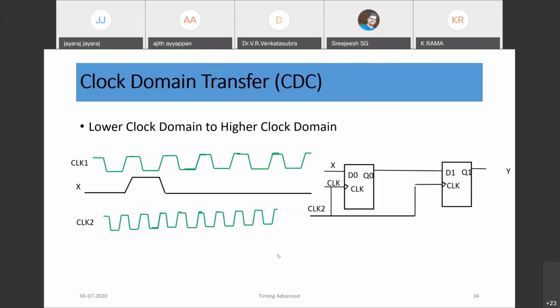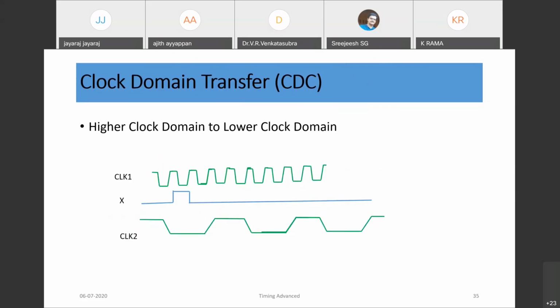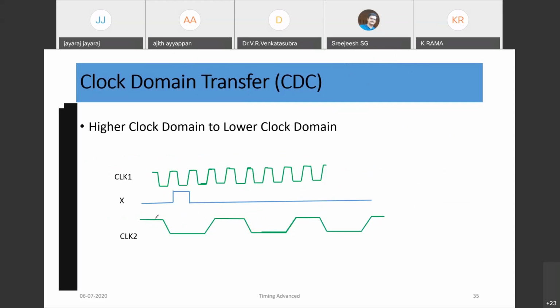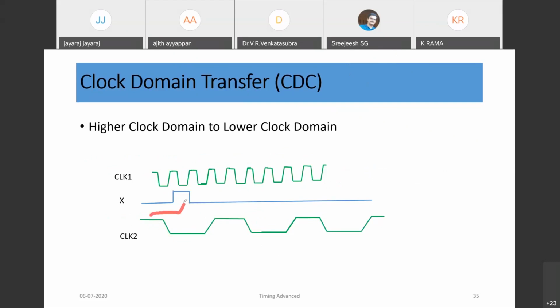There are rare chances that we get exactly at this edge. If we miss a handshaking signal from the higher clock domain to the lower clock domain, that's a critical case. The entire circuit functionality may depend upon the sampling of this signal. So if you miss it, our entire logic may fail.